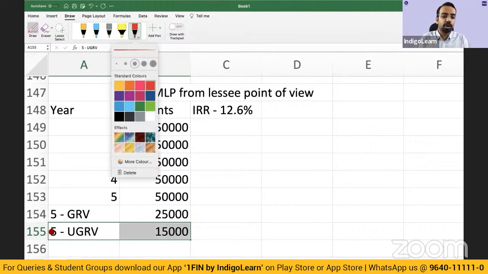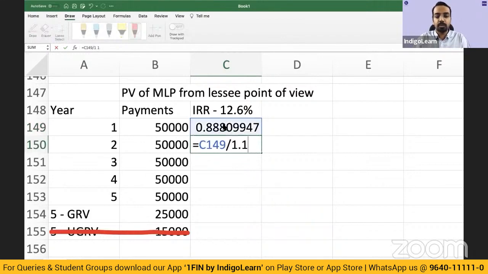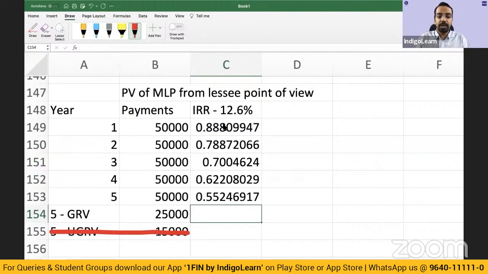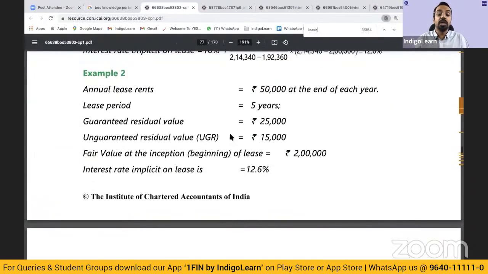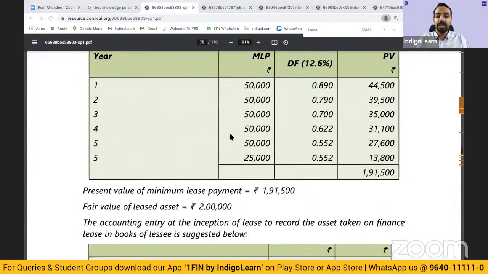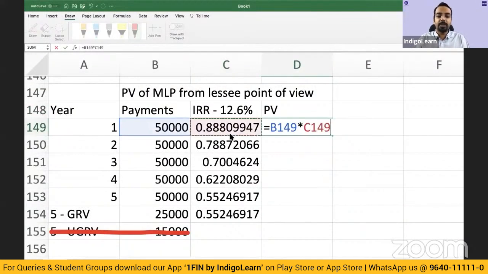So, what will you do? You will ignore this and then compute the present value. So 12.6 is 1 divided by 1.126. We can use it on a calculator and keep on pressing equal to 1 divided by 1.126, so on and so forth. If you calculate, you get the various discount factors, or they may give it to you in the examination also. If they give, then use what is given in the examination, right? So what is the present value? 50 multiplied by this.